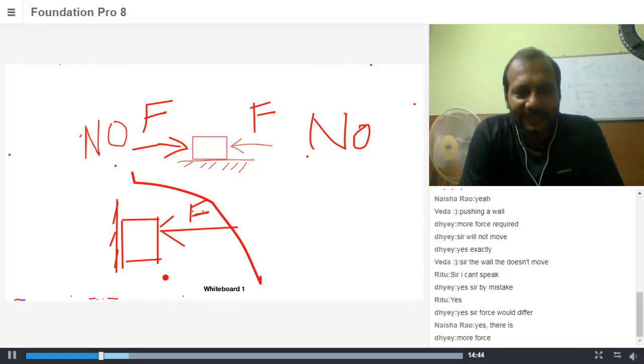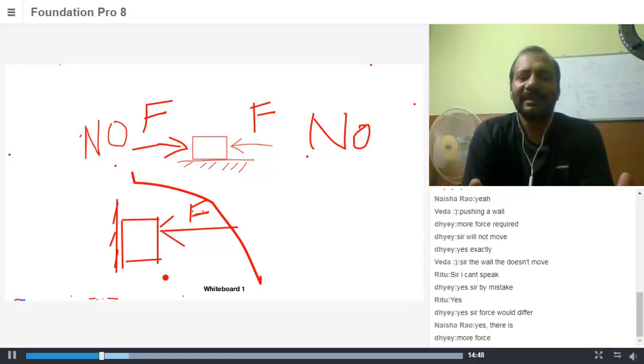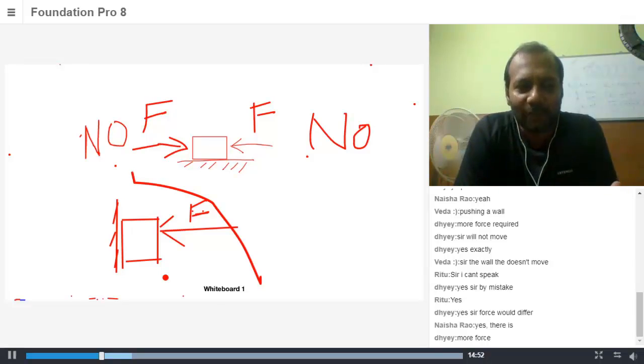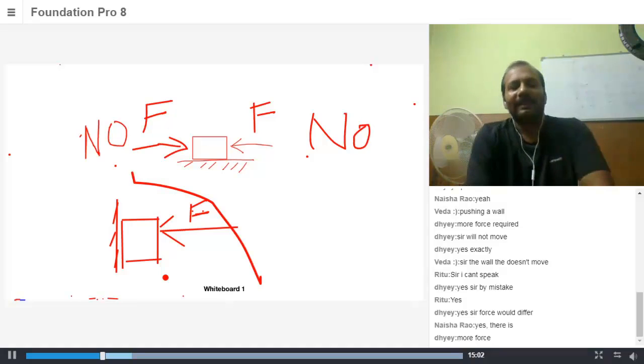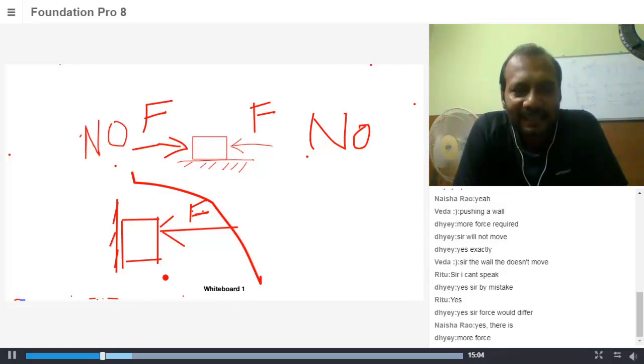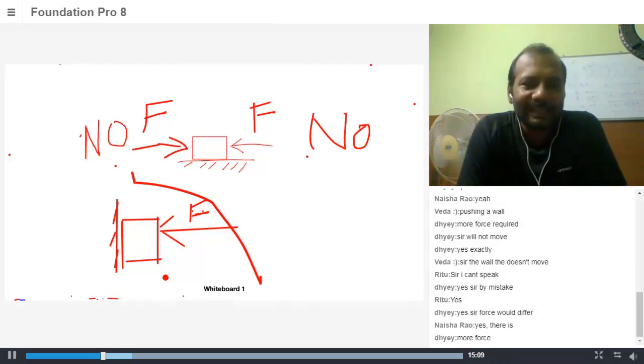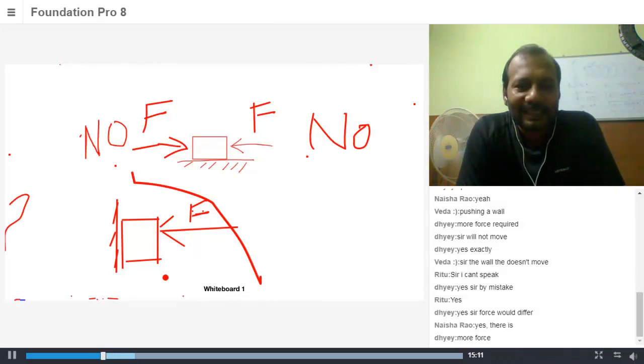What is the reason why it is not moving? First part, it is very clear, right? Because there are two equal and opposite forces pushing an object. Net force acting on an object is 0, so it is not moving. The second case, we can experience that it doesn't move. But why is it not moving? Is it because the wall is absorbing the force, that it is able to withstand or absorb the force?